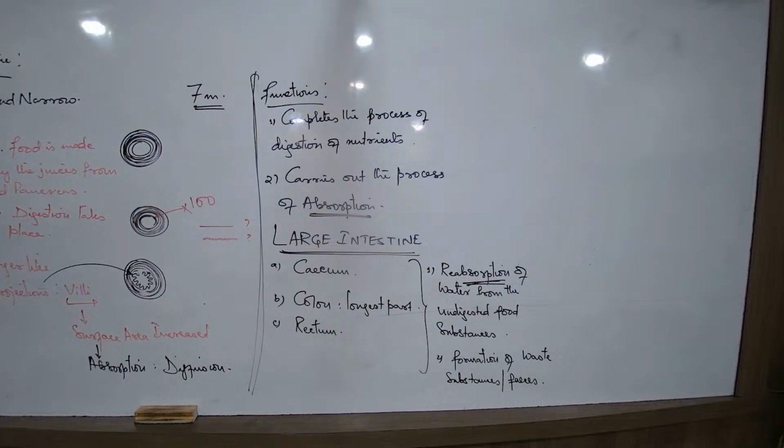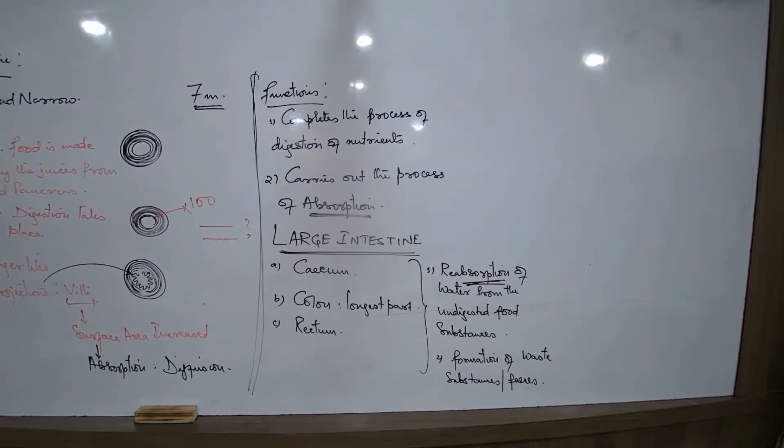How does the food keep moving from one region of the alimentary canal to the other? What is that process? What is the process which helps? Peristalsis. So peristalsis helps. Peristalsis is what?